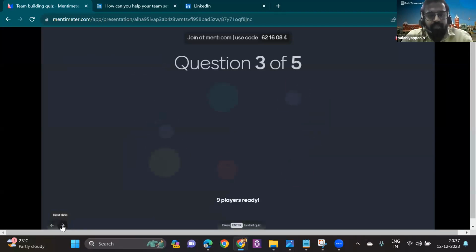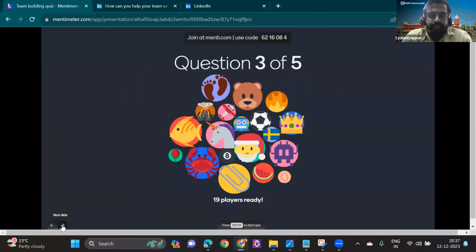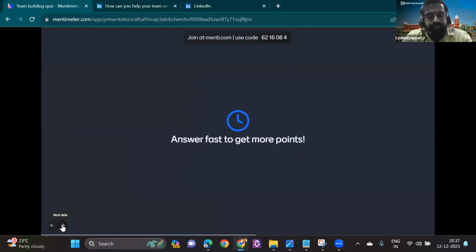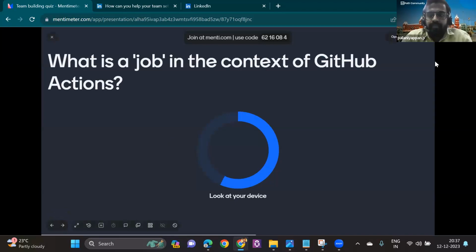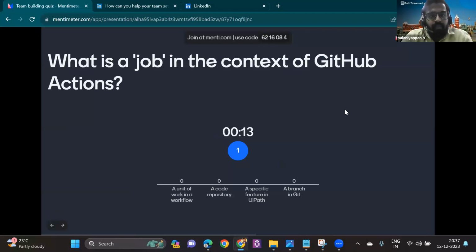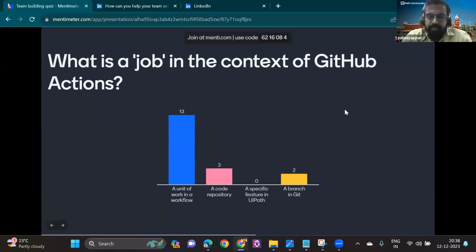Here you go, the third question. What is a job in the context of GitHub Actions? Oh nice, so it's actually a unit of work in a workflow.